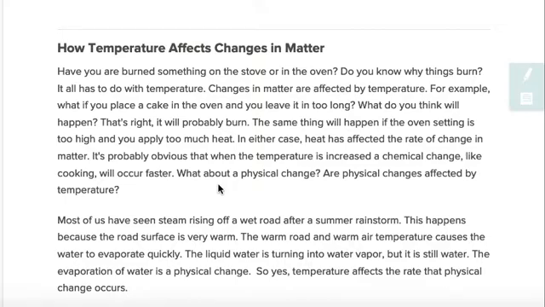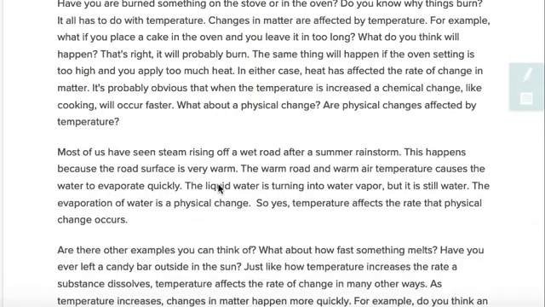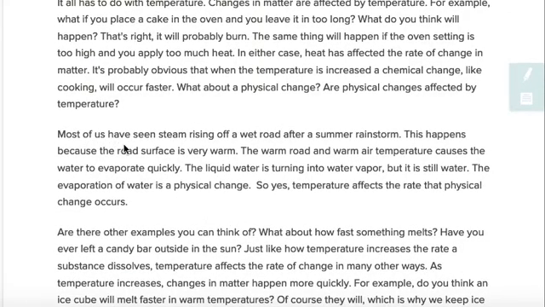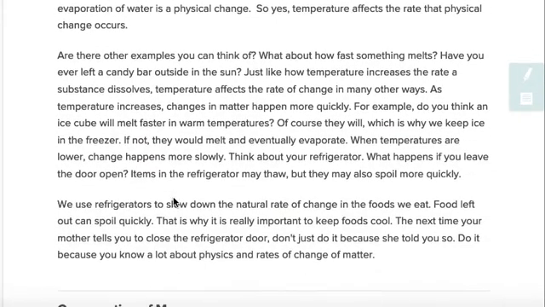What about a physical change? Are physical changes affected by temperature? Most of us have seen steam rising off a wet road after a summer rainstorm. This happens because the road surface is very warm. The warm road and air temperatures cause the water to evaporate quickly. The liquid water is turning into water vapor, but it is still water. The evaporation of water is a physical change. So yes, temperature affects the rate that physical change occurs.